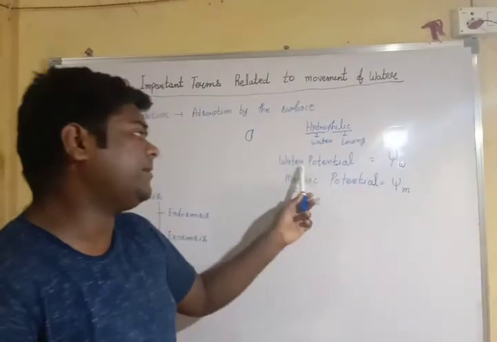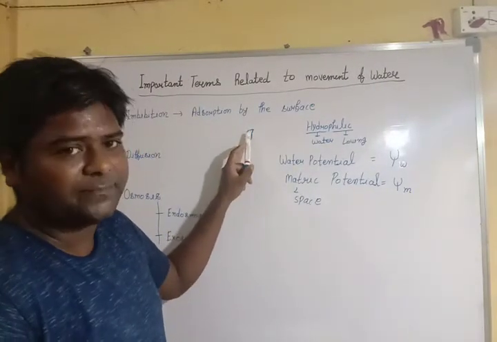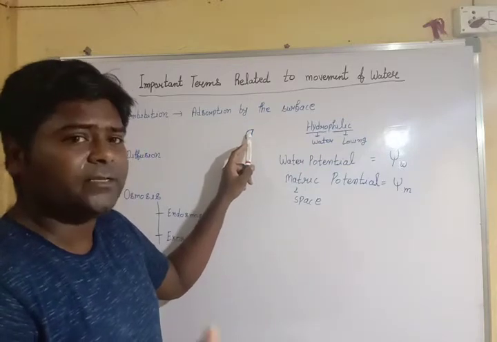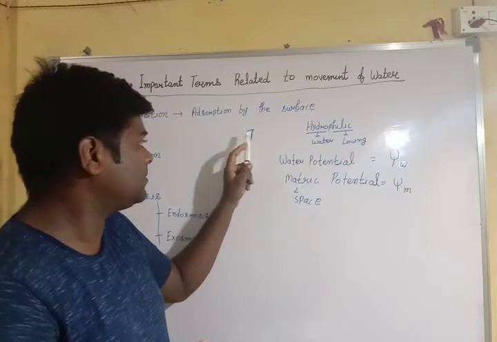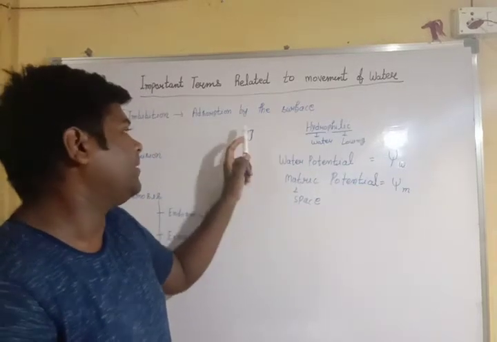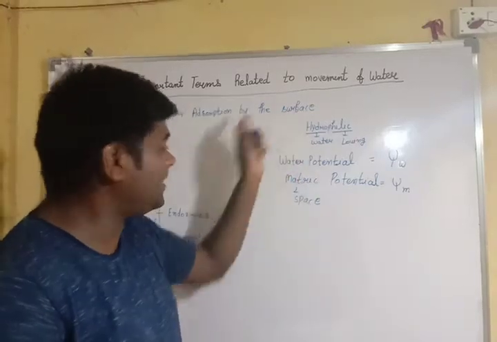Suppose water potential is there but there is no matric potential. Already this place has been filled, already the heart has filled, there is no place for any other, so no one can come. The same thing applies here. Already the place has been filled, so water cannot enter then.